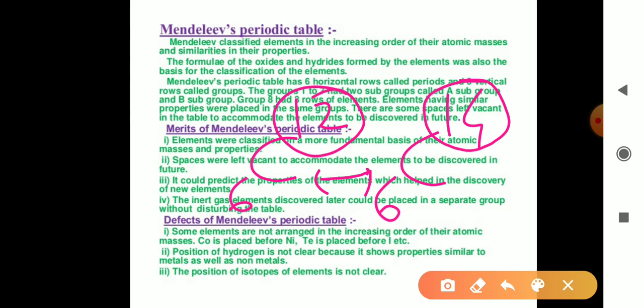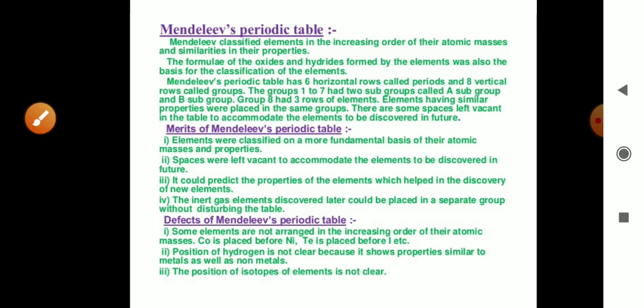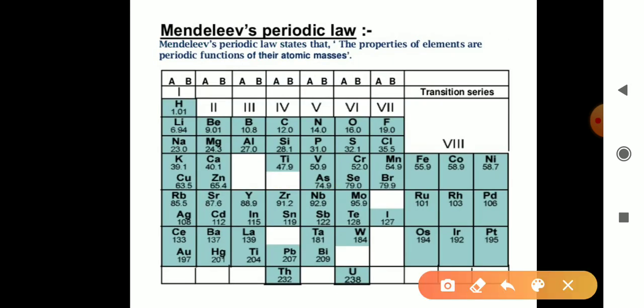So in Mendeleev's periodic table we can see carbon is here, but the atomic mass of carbon taken is 12. Carbon 14, atomic mass 14, is not indicated in the table. So this second isotope of carbon has no position in the periodic table.